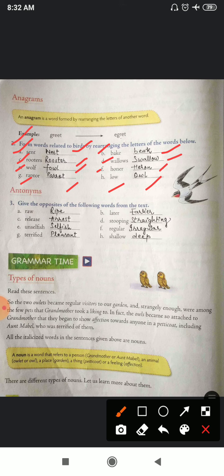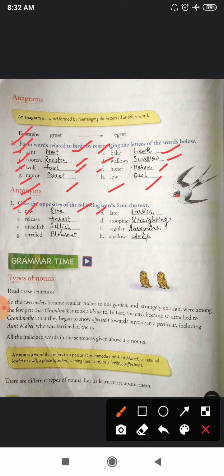Okay. Now antonyms. Antonyms are called the opposite words. Word opposite. You all know this. Now third, give the opposites of the following words from the text. But from the text we have to give the opposite word. So the word raw, the opposite word which is given in text is ripe.